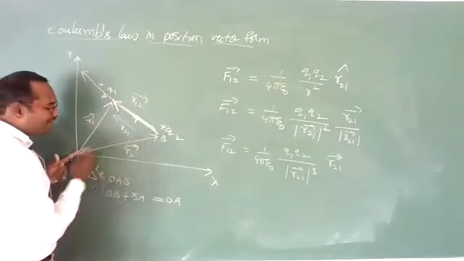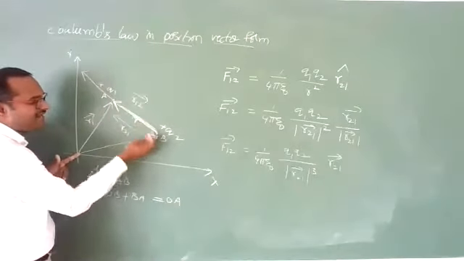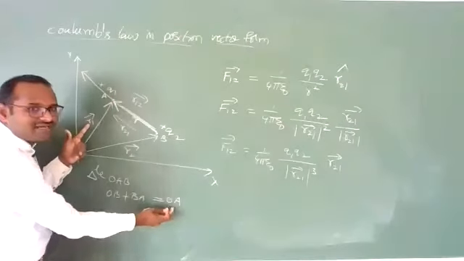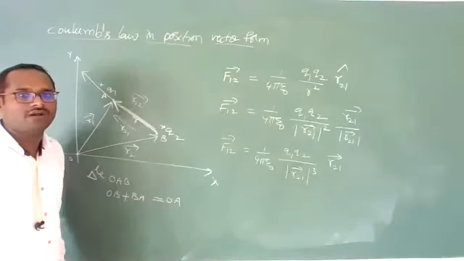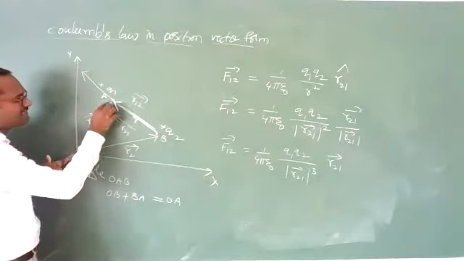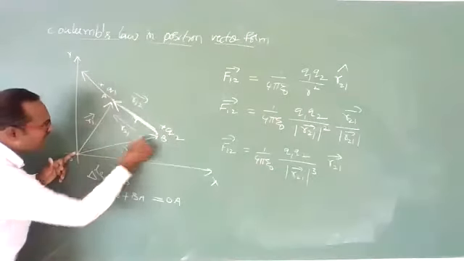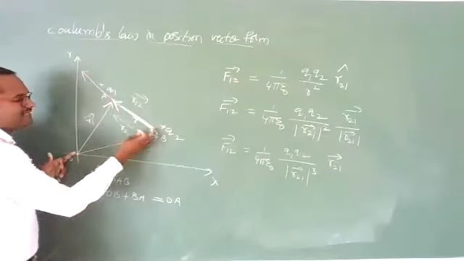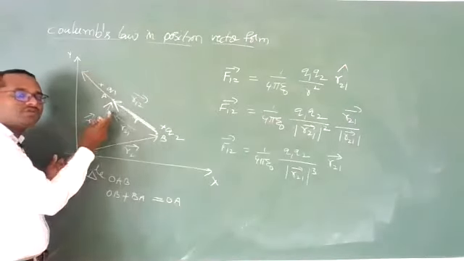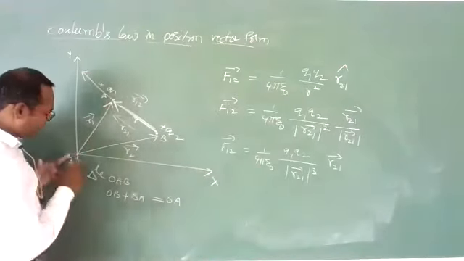When two vectors represent two sides of a triangle taken in the same order, the closing side represents its resultant vector. So OB plus BA can be written as OA. What is OB?